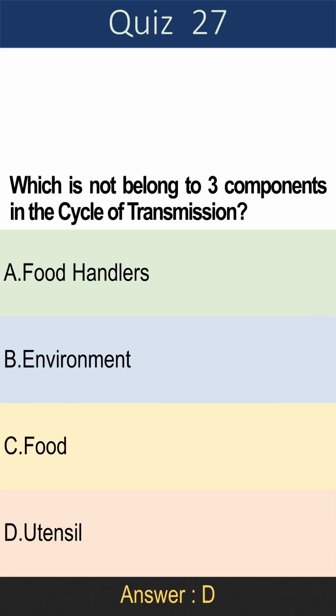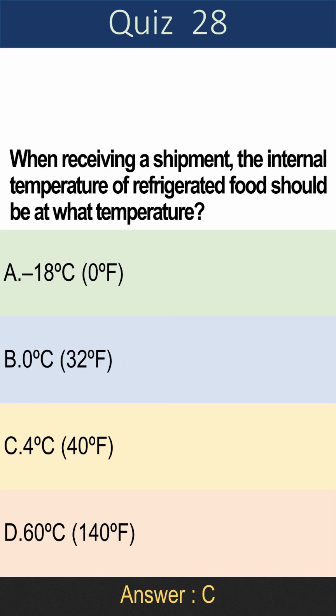Question 27. Which does not belong to three components in the cycle of transmission? A. Food handlers. B. Environment. C. Food. D. Utensil. Answer is D. Utensil. Question 28. When receiving a shipment, the internal temperature of refrigerated food should be at what temperature?